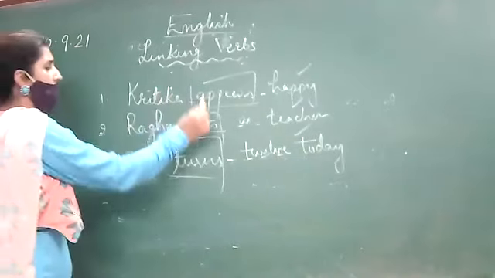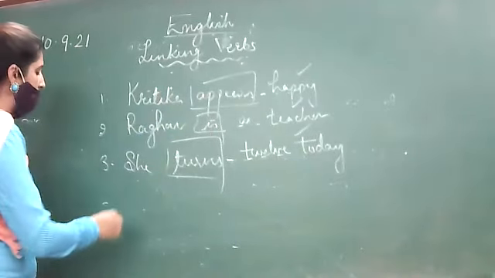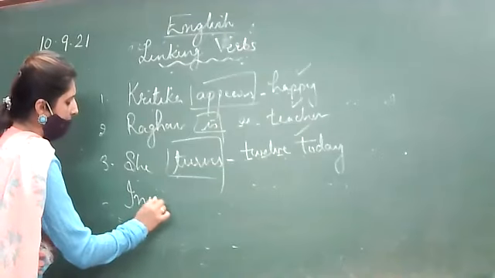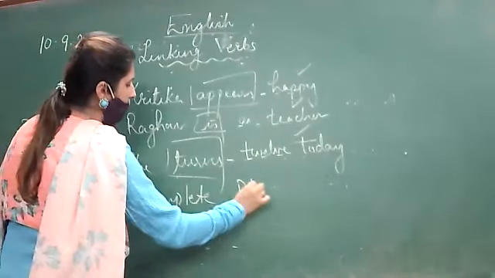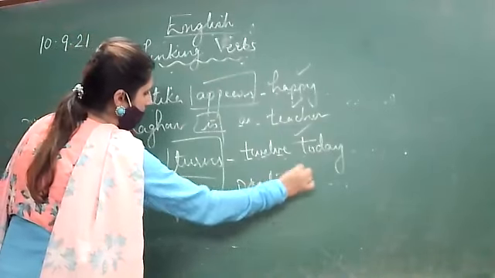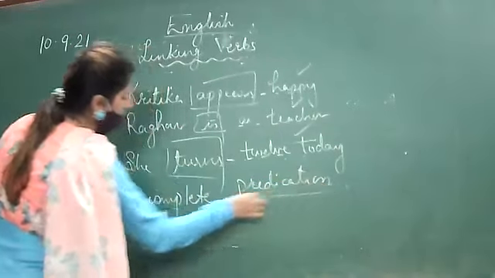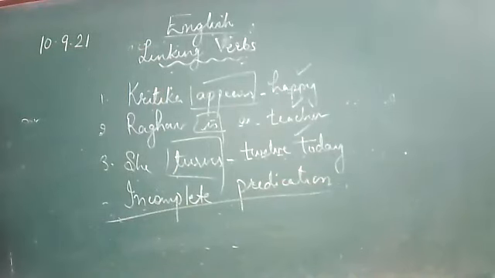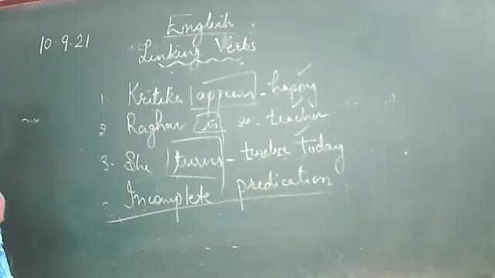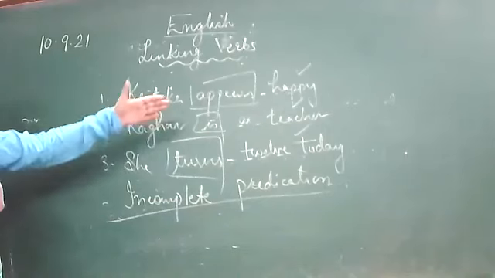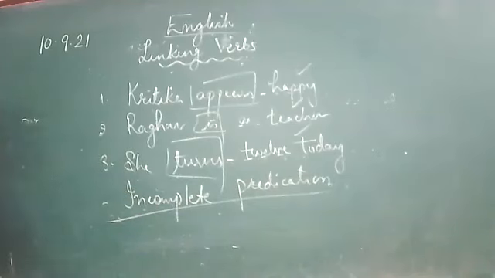So these verbs are of incomplete predication. What are these? These are the verbs of incomplete predication. Incomplete predication means that they need a predicate. You know what is subject and predicate?